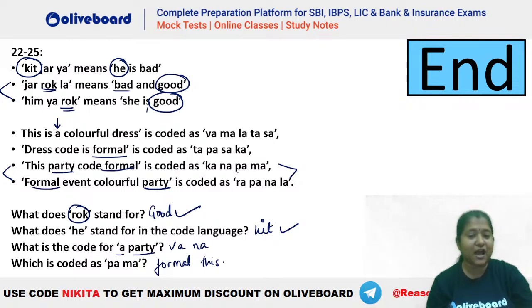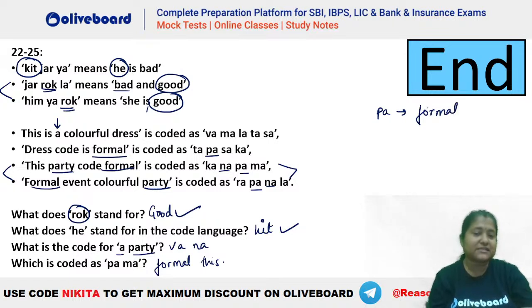You can see we have ka, na, pa and ma, and we have pa here, and na here and na here, right? But ka is here as well, right? In this one, you can see na and pa is common, and here pa is also there. That means pa will be for formal, isn't it? Pa will be for formal, because it's there in the second, third and fourth. That means your na will be for party. So na will be for party here.